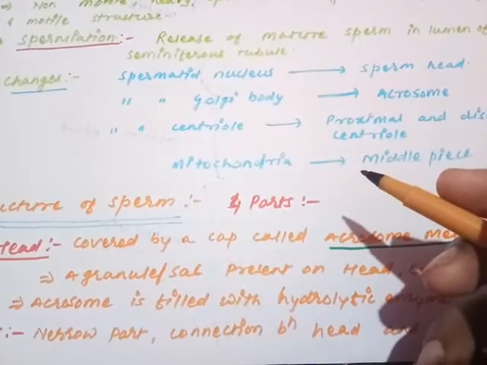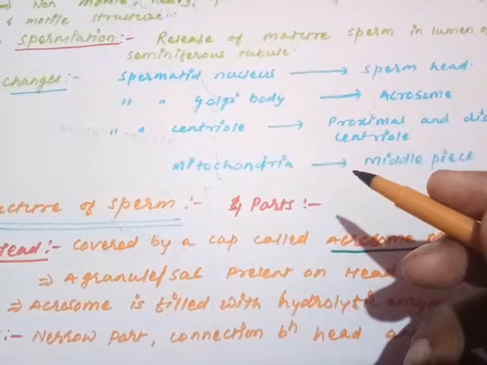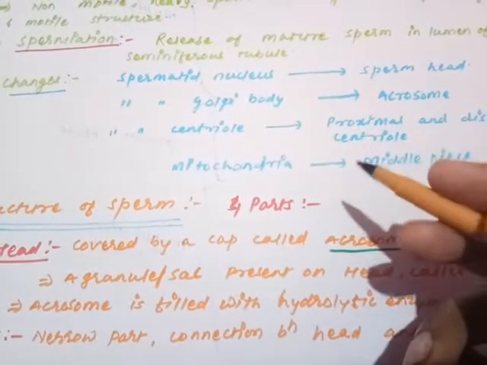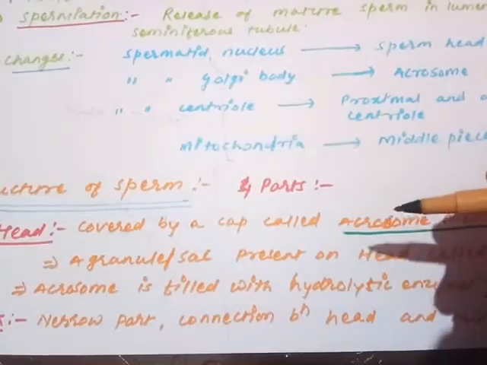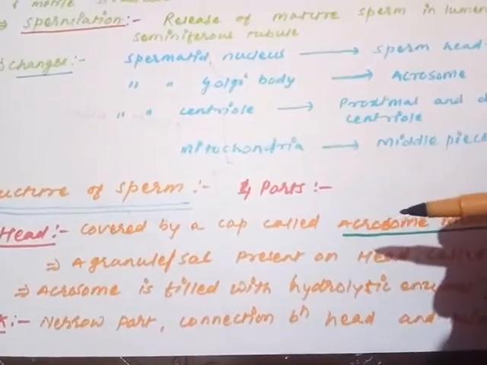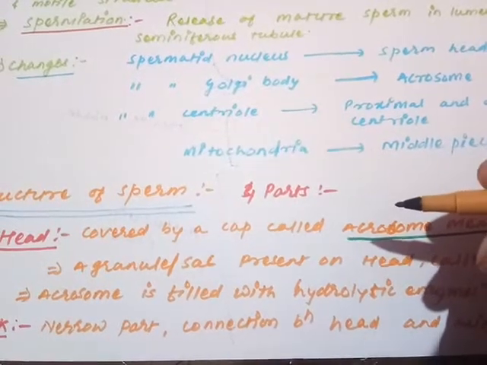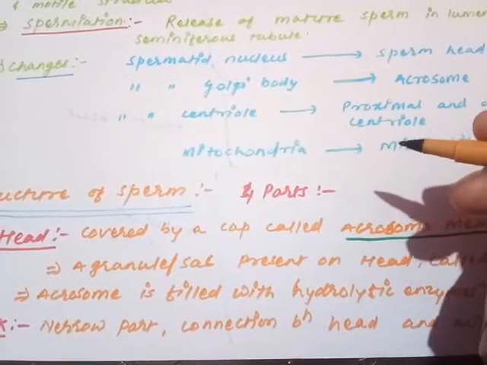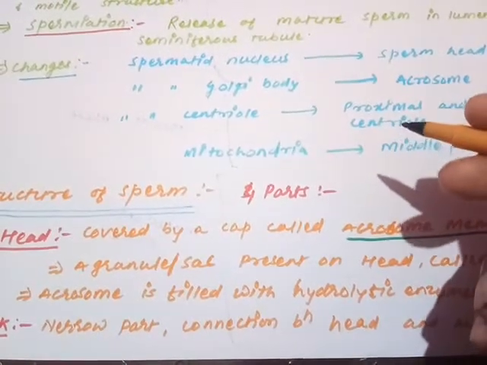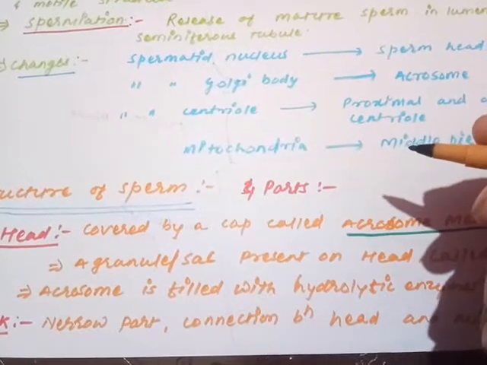Basically the chromatin network is present, and the chromatin network mostly has the DNA. So the nucleus is going to form the sperm head. The sperm head will have the genetic material, in the form of the chromatin network, mostly as DNA. And sometimes it has been reported that they are rich in some basic protein, protein of a basic nature called protamines. So remember what is there in the sperm head.